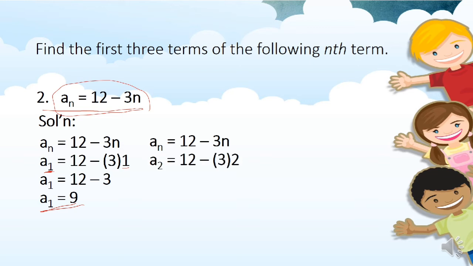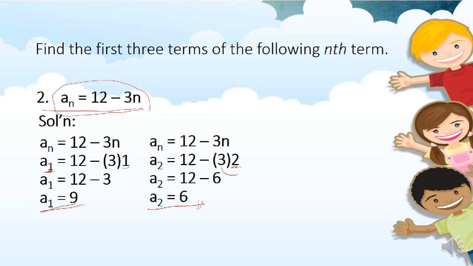So, that's a sub 2 for the second term. Then, substitute natin dito 2 to n. Then, simplify. 3 times 2 is 6. 12 minus 6 is 6. It means that the second term is 6. Okay, as simple as that.